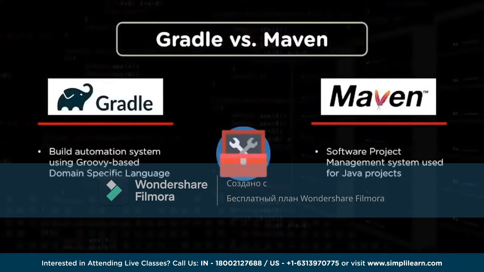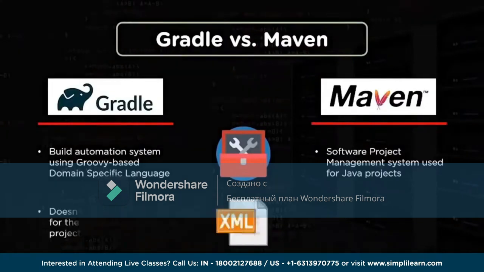Now the first one is that Gradle uses the Groovy DSL, domain specific language, whereas Maven is considered a project management tool which creates POMs or XML format files. So it's being used for the Java project, but XML format is being used here.